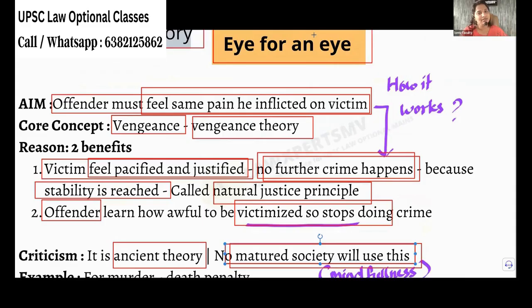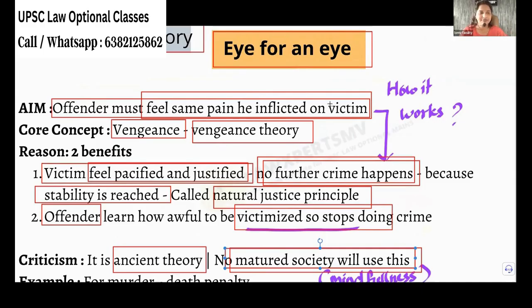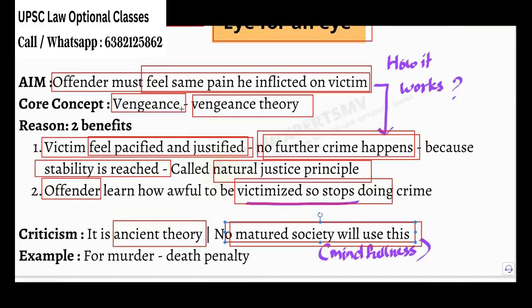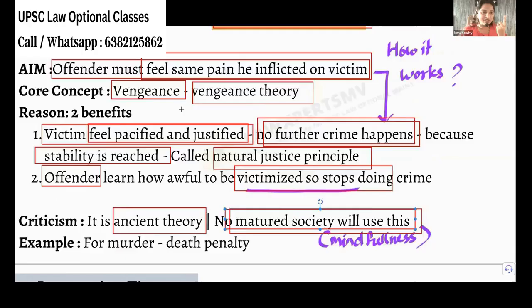Somebody commits a murder. What punishment can we give? Retributive theory. For murder, what is the punishment? Nobody knows. Nobody knows what is the punishment for murder. So sad. All the non-law students. Life imprisonment and death penalty. Death penalty, right? So you cause death, you will die. So that sounds like a retributive theory, right? So that you can quote as an example.